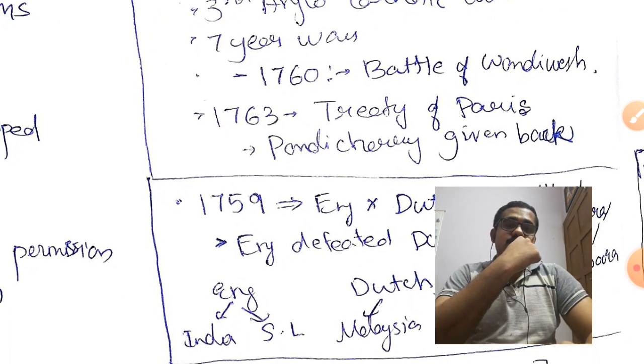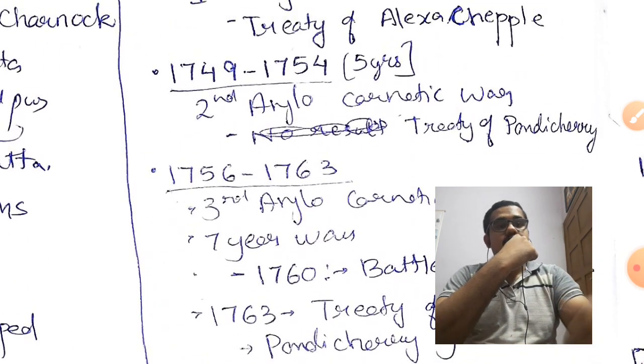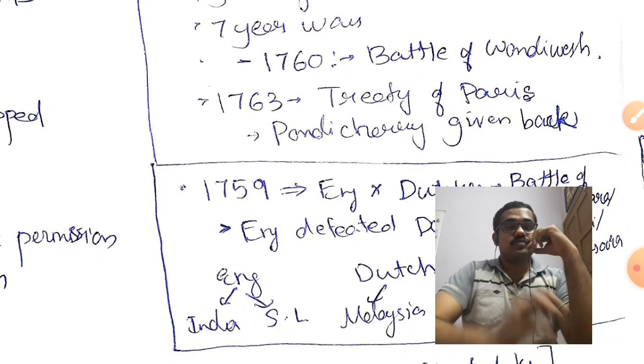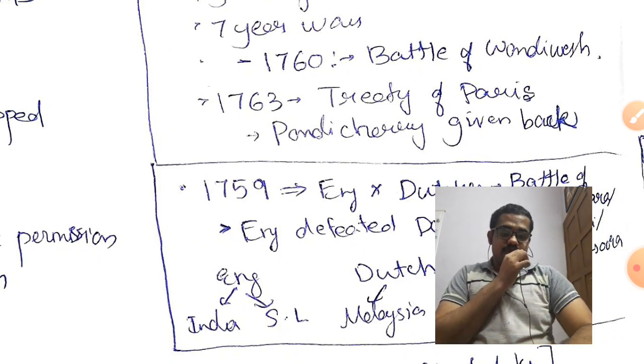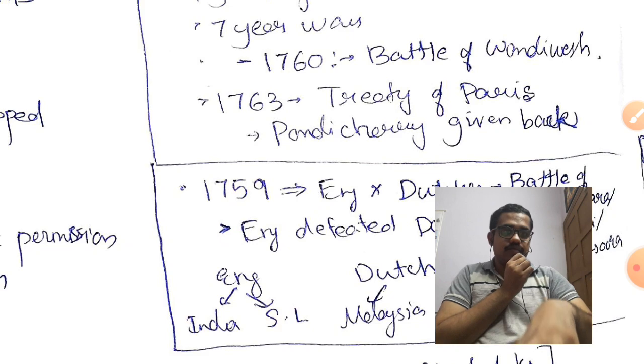And finally, in 1763, the Treaty of Paris was signed, and Pondicherry was given back. This Pondicherry had been taken by the British, and in the Treaty of Paris, Pondicherry was given back. Okay, so the French were defeated, and the power of the French was declining rapidly. And Bengal was also declining. The Bengal region was also under the control of the British now. So the British and French regions were now under British control.